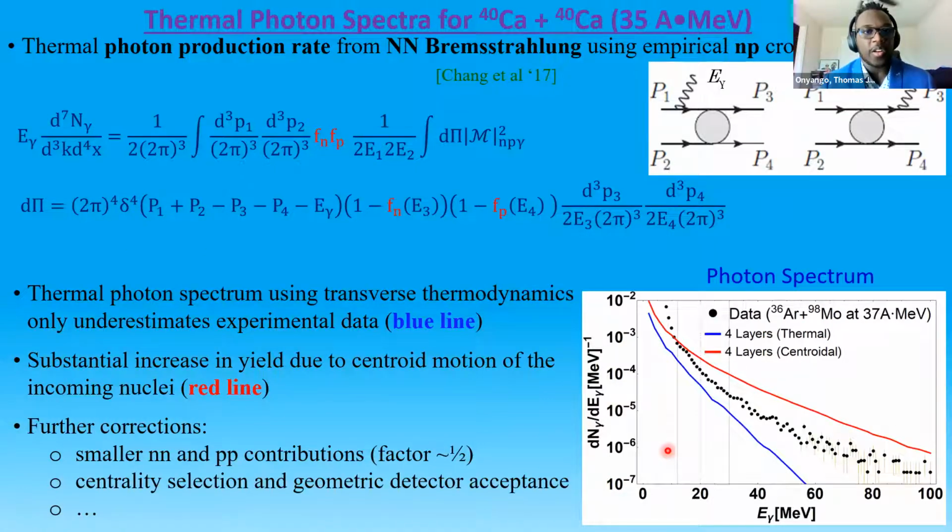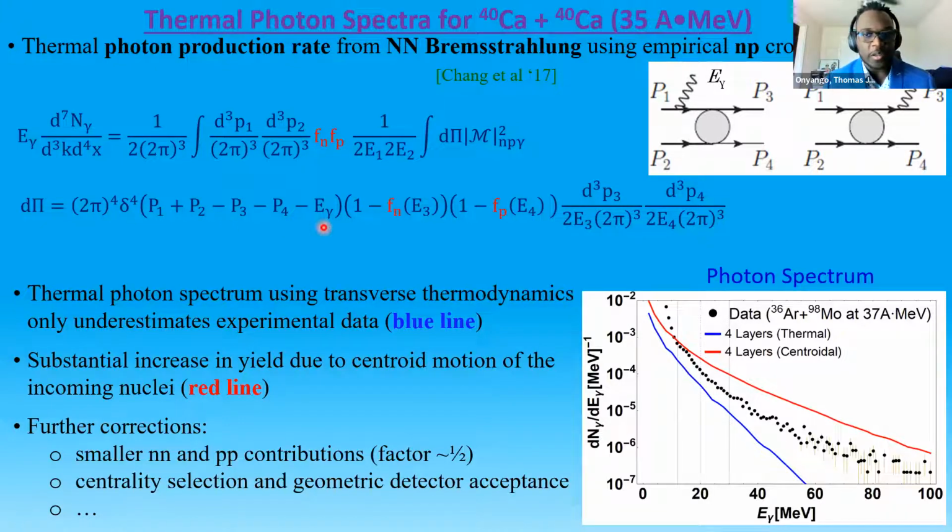Now to talk about our thermal photon spectra for this collision, we start by calculating the thermal photon production rate from nucleon Bremsstrahlung using empirical NP cross sections. This photon rate is written right here, and d pi is representative of the outgoing phase space. And I would like to bring attention to our energy momentum conserving delta function.